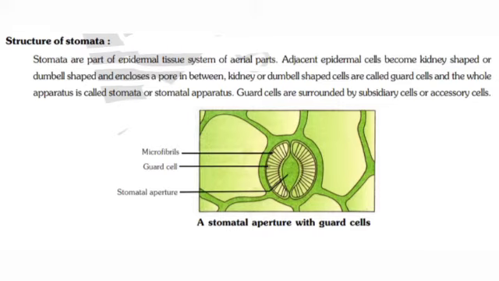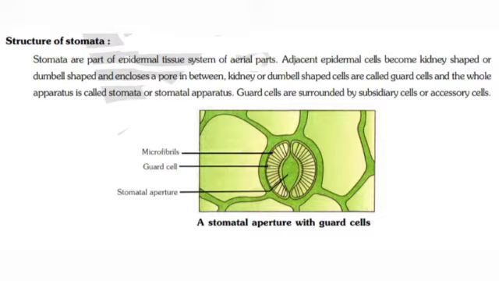Structure of stomata. Stomata are part of the epidermal tissue system of aerial parts. Adjacent epidermal cells become kidney shaped or dumbbell shaped and enclose a pore in between. The kidney or dumbbell shaped cells are called guard cells and the whole apparatus is called stomata or stomatal apparatus. Guard cells are surrounded by subsidiary cells or accessory cells.